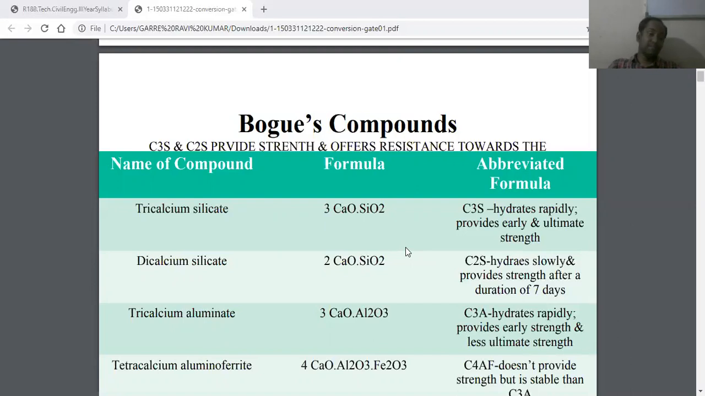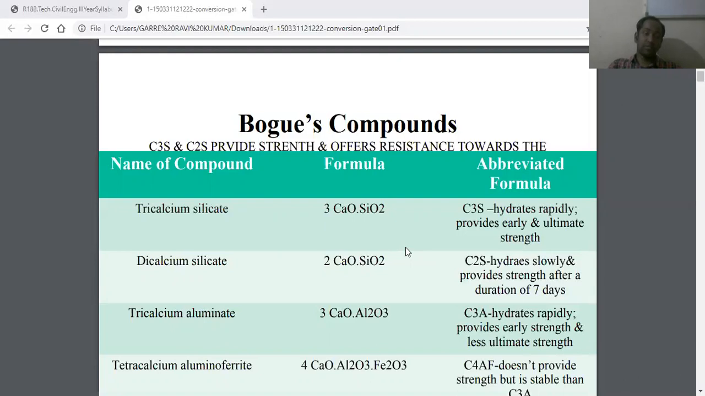The next one is tricalcium aluminate. Its chemical formula is 3CaO·Al2O3, and its abbreviated formula is C3A. It is the nickname of tricalcium aluminate. It hydrates rapidly. It provides early strength, and it contributes a low amount of ultimate strength.